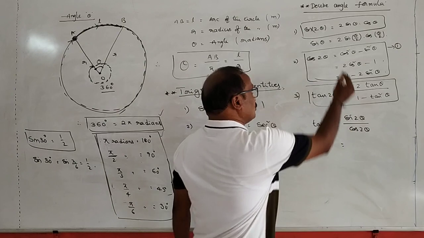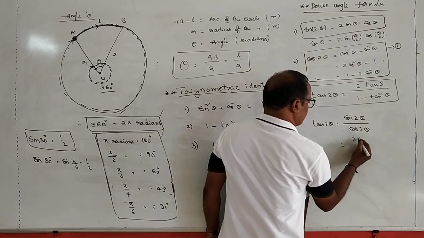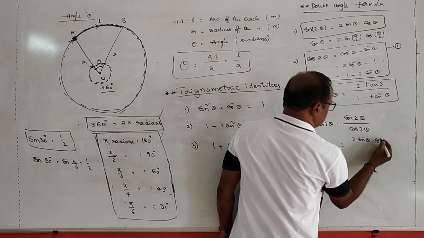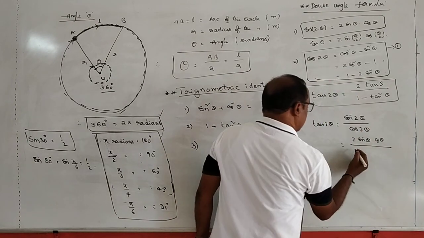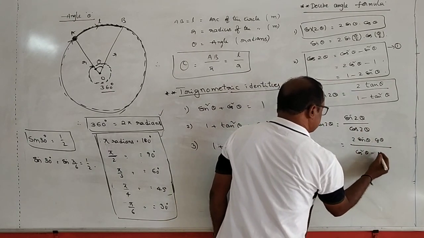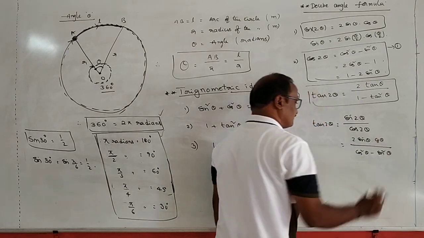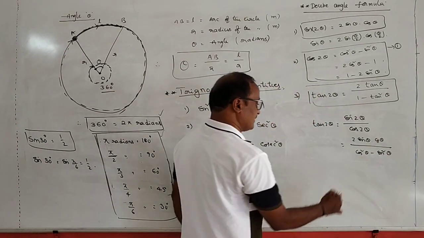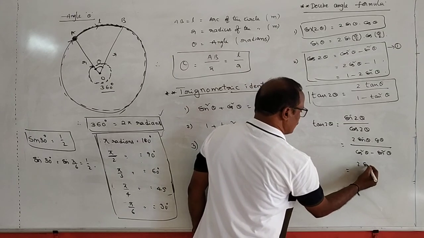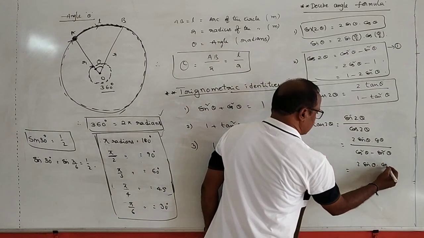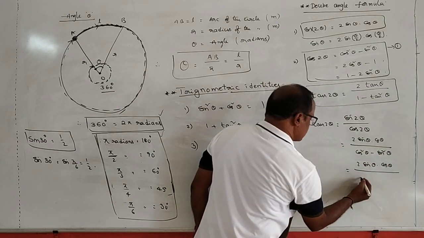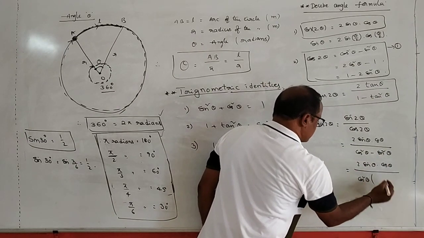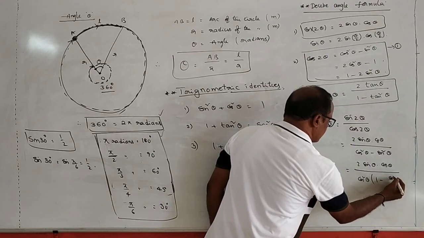Sin 2 theta is equal to 2 sin theta cos theta, by cos 2 theta, which is equal to cos square theta minus sin square theta. From this, cos square theta is common, giving 1 minus sin square